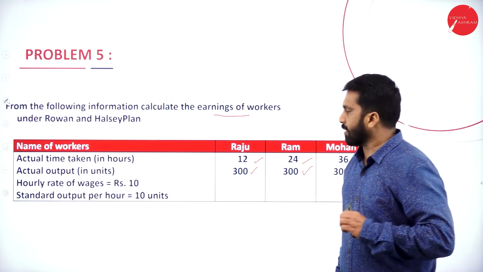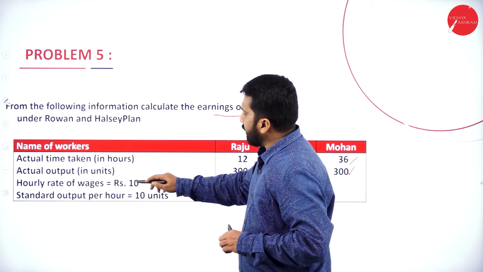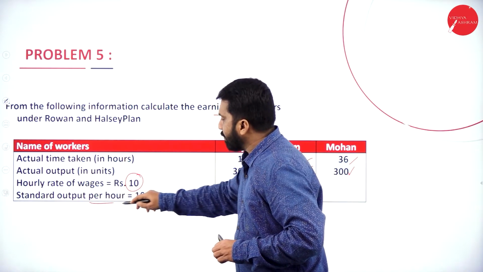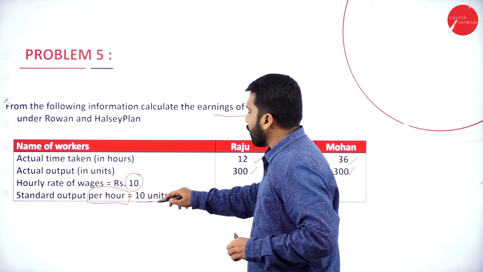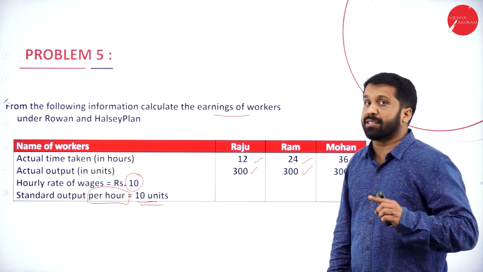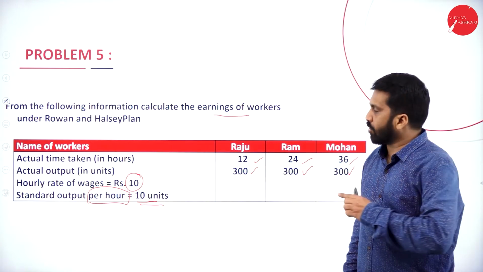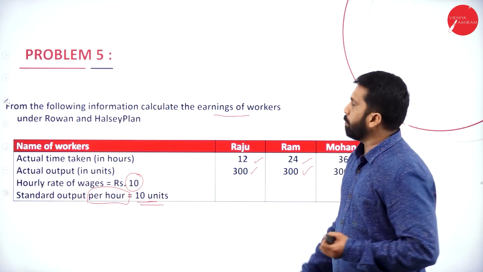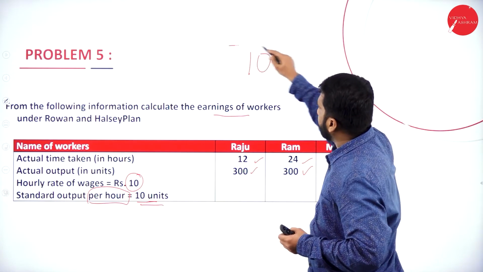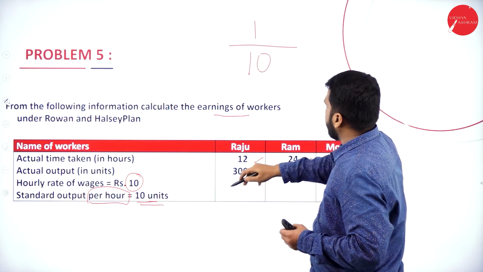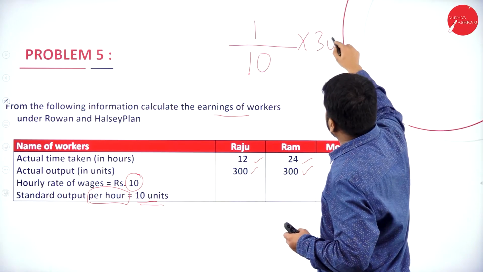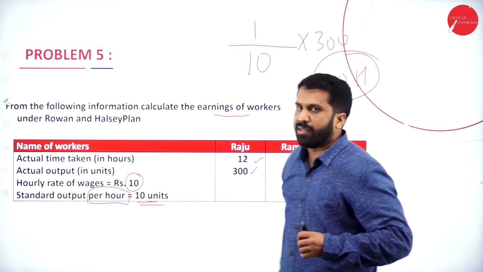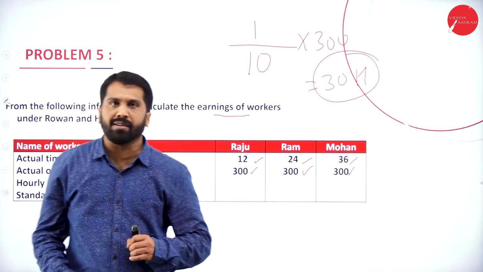How to calculate now? See, hourly rate is 10. It is common. Standard output per hour. What is the standard output? 10 units. Remember, per hour standard output is 10 units. 10 units is your base. For 300 units, you will get 30 hours as your standard time. Hope you understood.